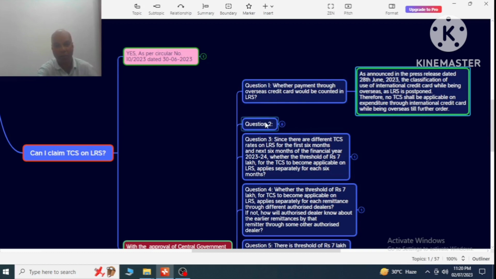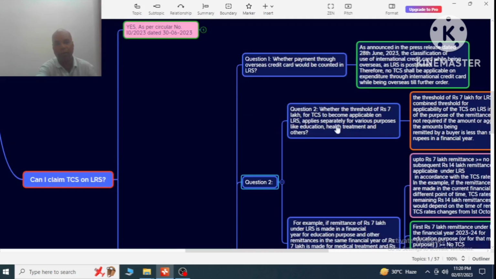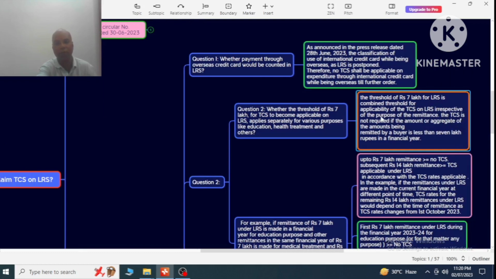In question number 2, there are two parts: one is the question, another is the example. The question is whether the threshold of rupees 7 lakh for TCS to become applicable on LRS applies separately for various purposes like education, health, treatment and others. This is the question. The answer is that the threshold of rupees 7 lakh for LRS is combined